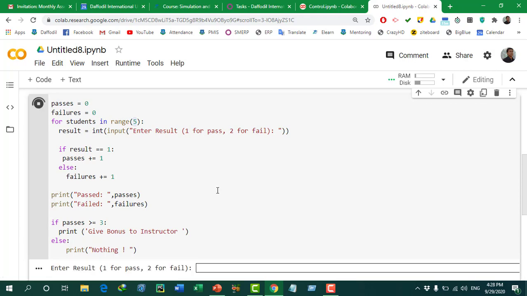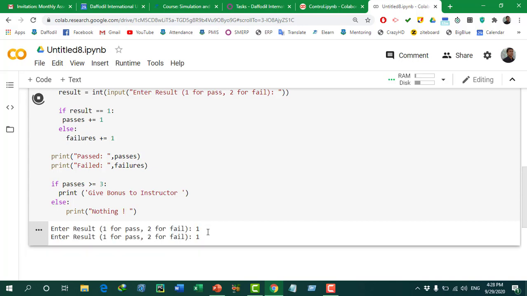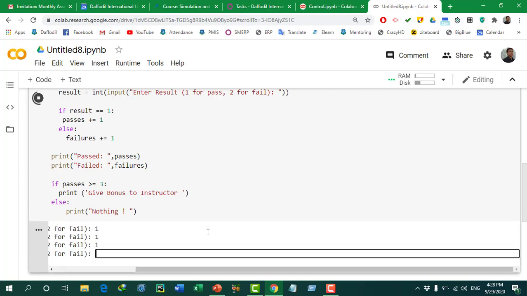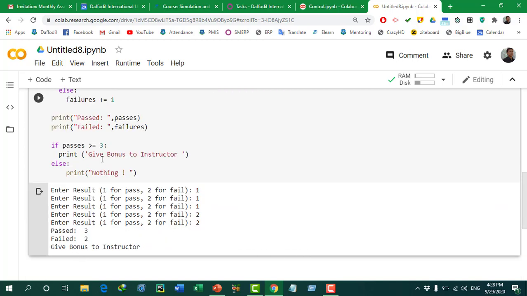You can see it's asking for some value. For the first time, let's say we are entering 3 ones. That means 3 passes and 2 failures. So let's see the result. You can see passes is 3 and fail is 2. Because passes is greater than or equal to 3, the instructor is going to get a bonus.